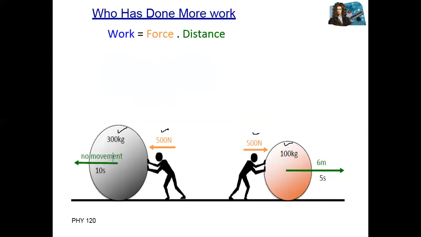If you consider this one as body A and body B, who has done more work, first or second? You can solve it with the help of the formula: work is equal to F s cosine theta.